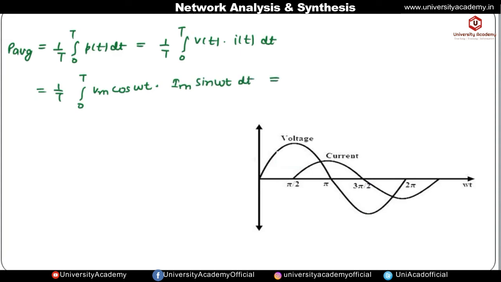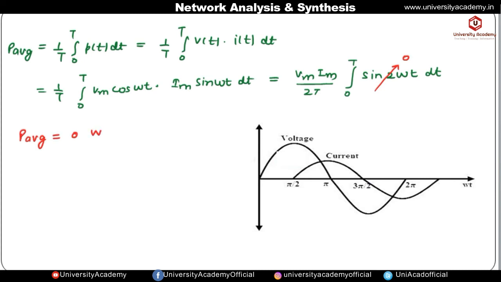So if we simplify, we are getting Vm Im by 2T, integration from 0 to T, of sine 2 omega t dt, because if we multiply and divide by 2, 2 sin A cos A will be equal to sin 2A, that is sin 2 omega t. If we integrate sin 2 omega t over the range of 0 to T, its integration will be 0. It means the average power in case of a pure inductor is 0 watt.